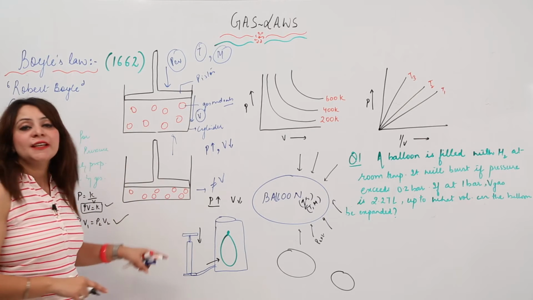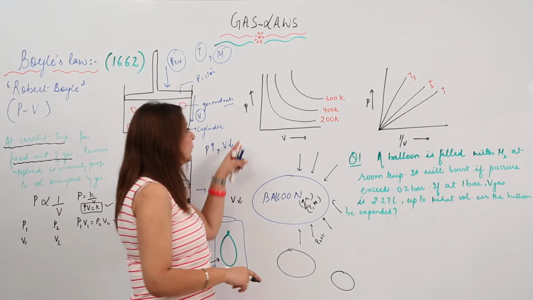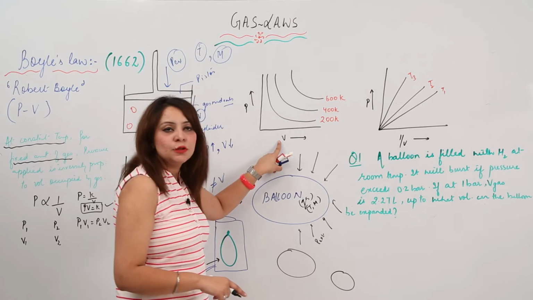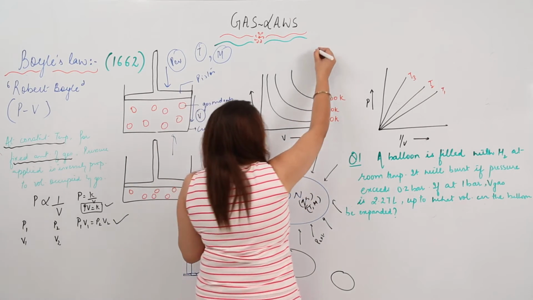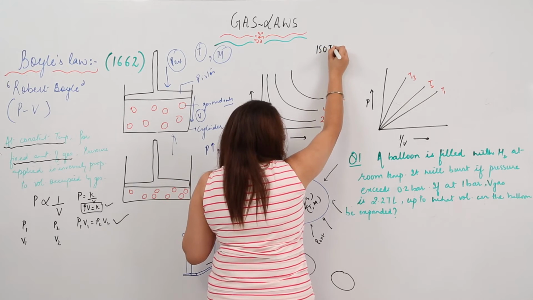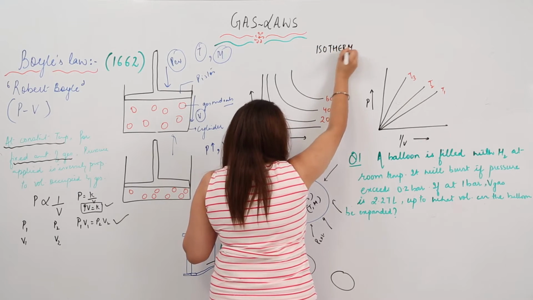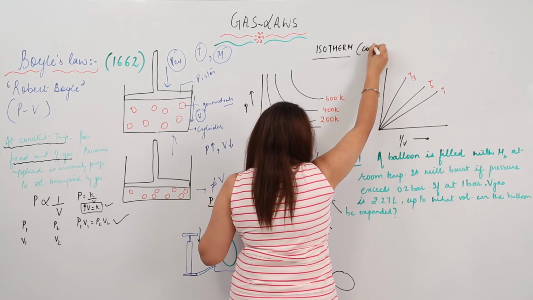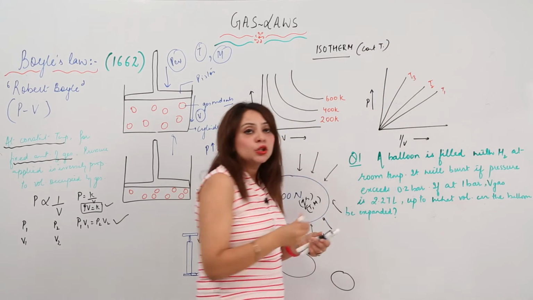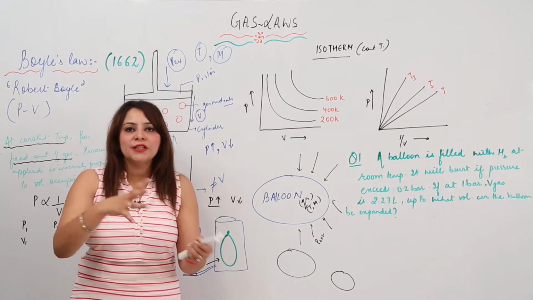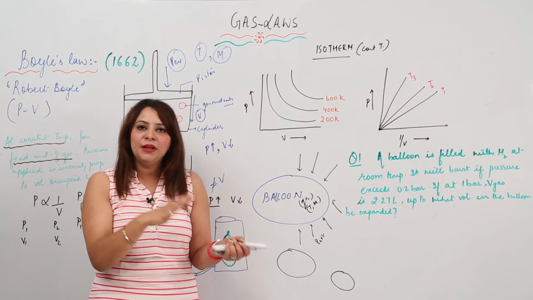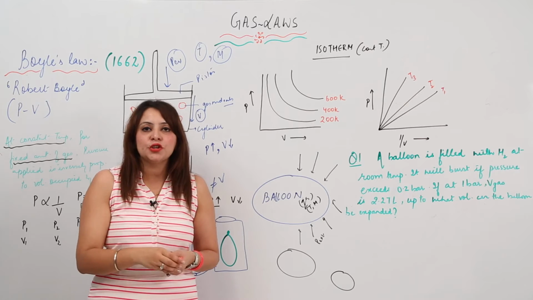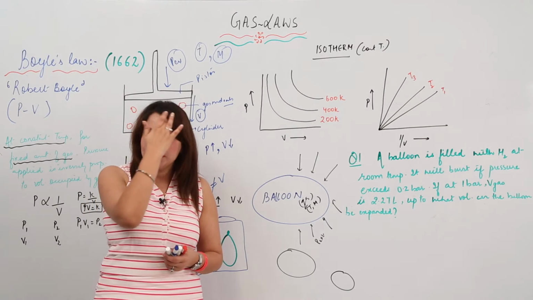Now he tried to explain it graphically also. So he plotted a graph between P and V at constant temperature, right? So each curve corresponds to an isotherm, that means constant temperature. Whenever you plot a graph between P versus V, or P versus 1 by V, at constant temperature, each line corresponds to an isotherm.